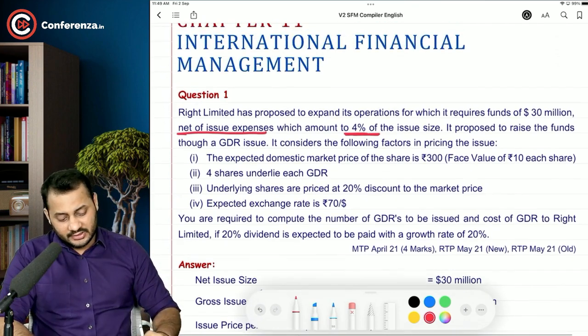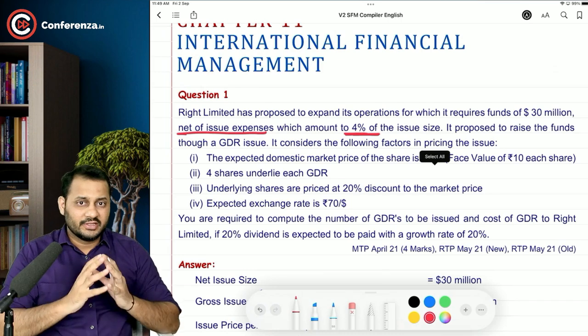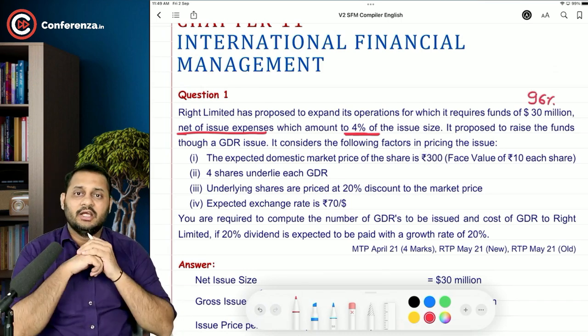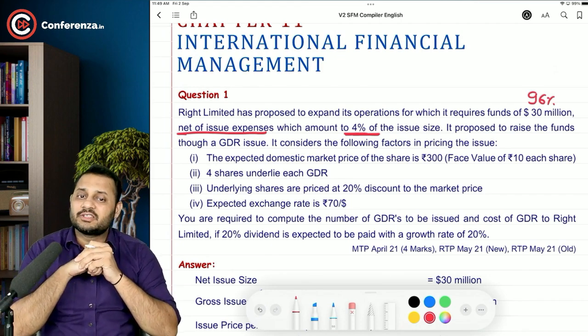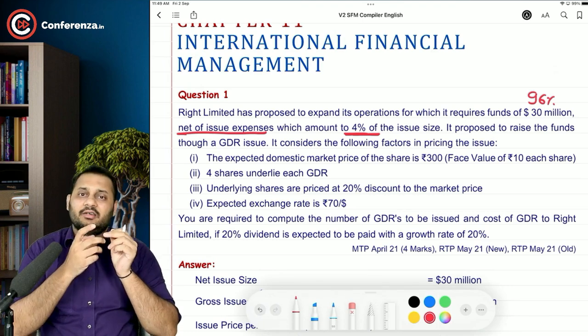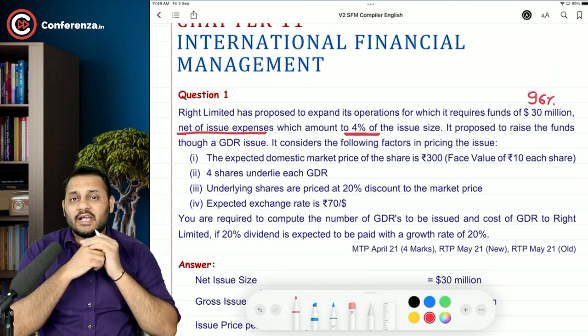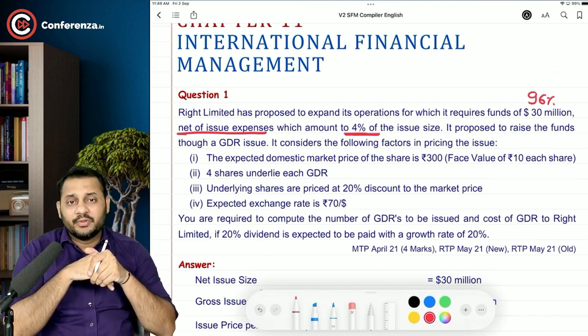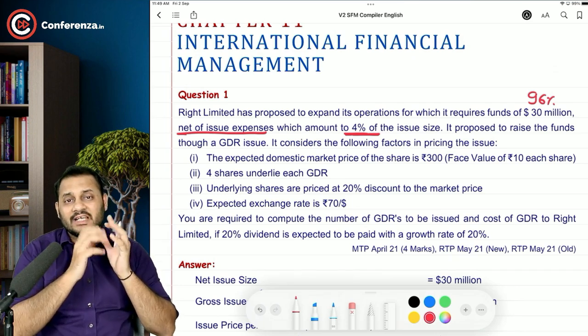Now, how to calculate that? It's very simple. If 4% will be deducted by the custodian bank, 96% will be transferred to us, and we want that 96% to be $30 million. So with these details, we can calculate in total what should be the amount of issue, what should be the size of the issue.